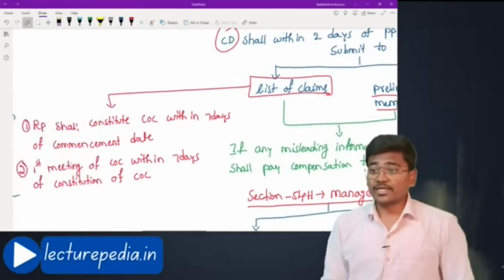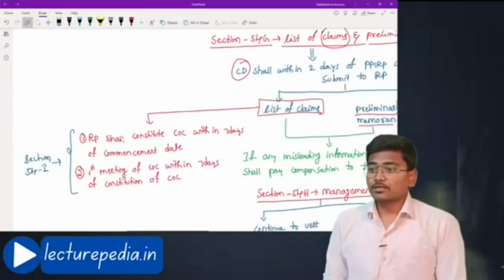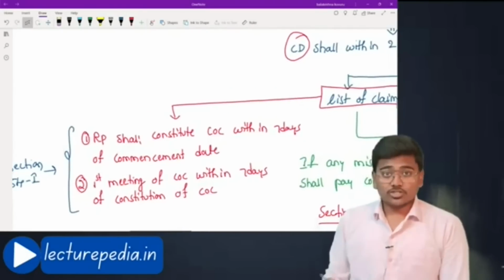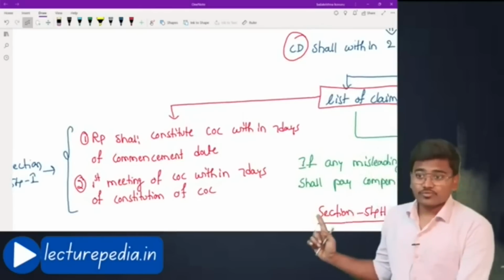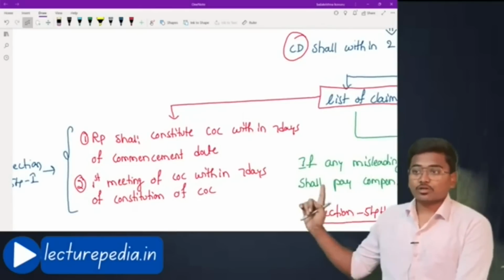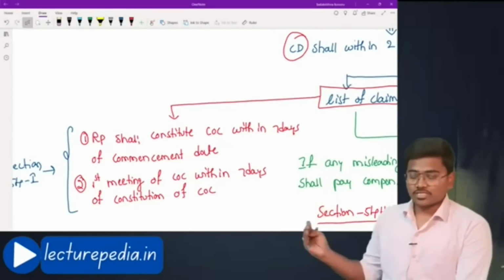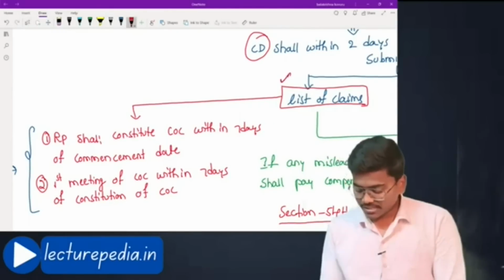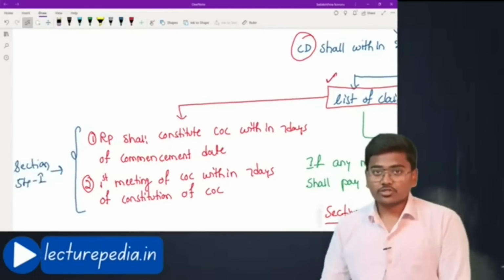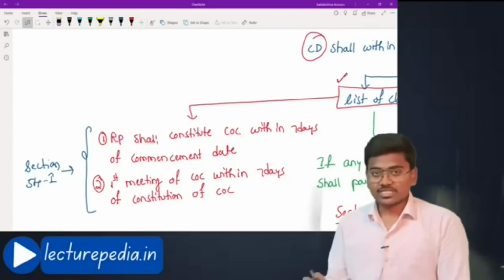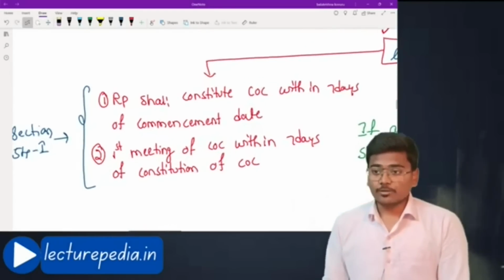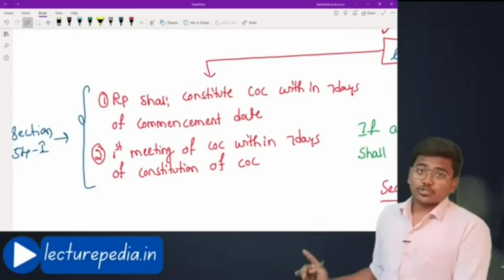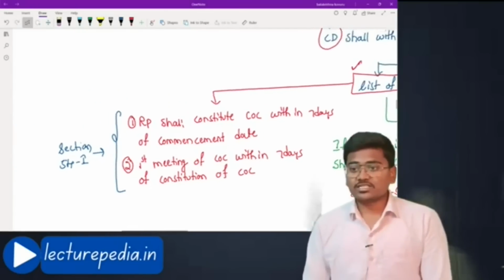Coming to 54I, the list of claims has been given by this corporate debtor. Now, based on this list of claims, the resolution professional shall constitute the committee of creditors within 7 days of the commencement date. List of claims means here the list of all the creditors will be given. Based on the list of creditors, the committee of creditors will be framed within 7 days. Once the committee of creditors is framed, the first meeting of the committee of creditors shall be conducted within 7 days of constitution of the committee of creditors. That is said in section number 54I.